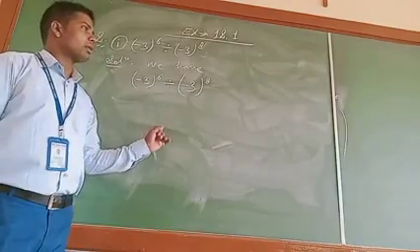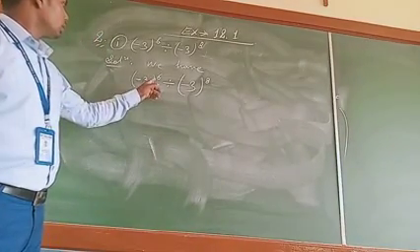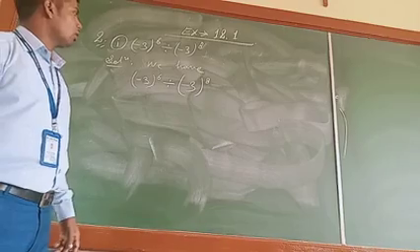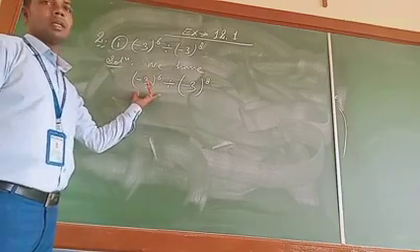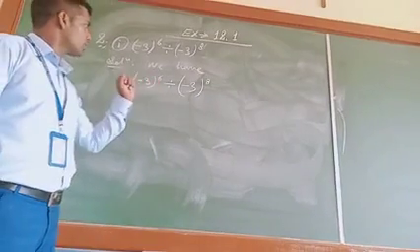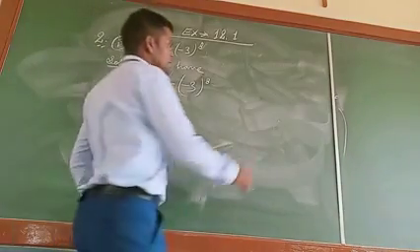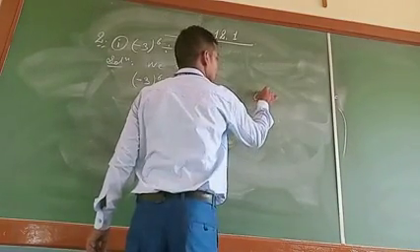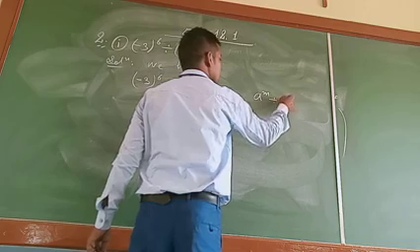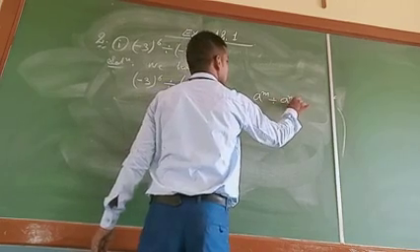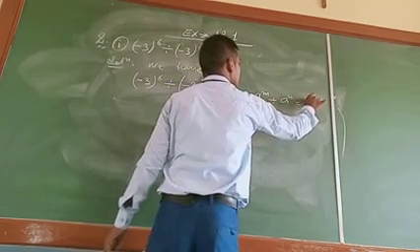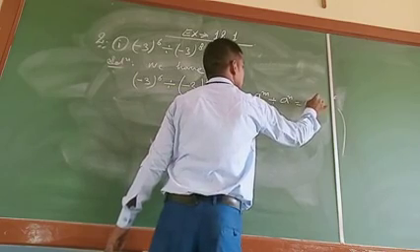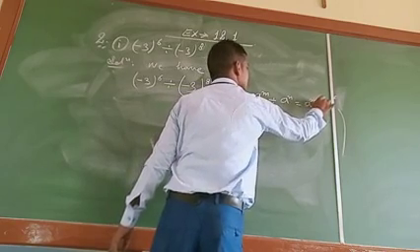So first of all, we will have to recall which exponential form it fits. We know that a raised to the power m divided by a raised to the power n is equal to a raised to the power m minus n.